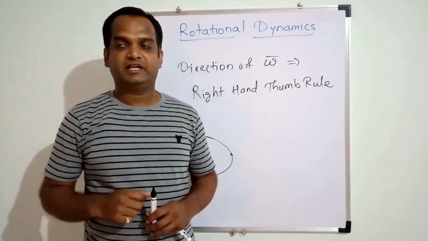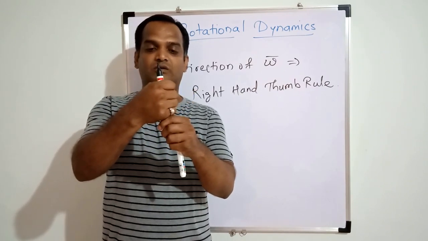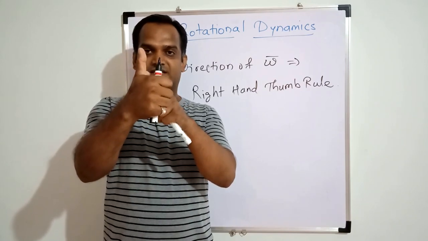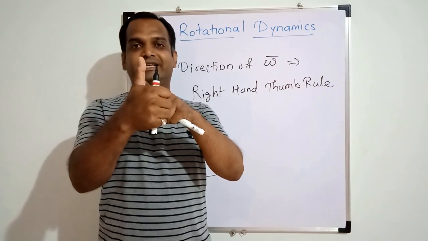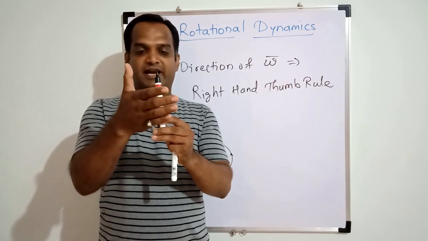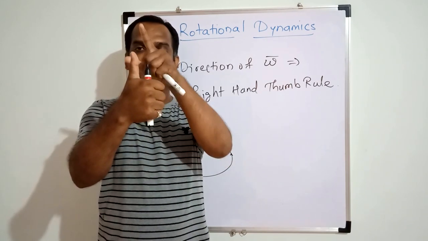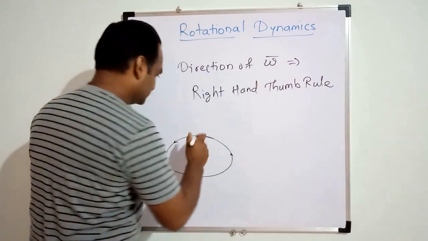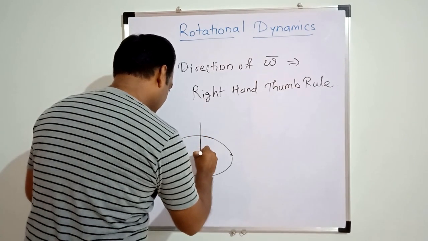According to the right hand thumb rule, fingers of the right hand are curled around the axis of rotation and the thumb is stretched out. Then the stretched thumb will give the direction of omega. Now the object is rotating in anti-clockwise direction, so curling the fingers in anti-clockwise direction and stretching the thumb out, the direction of omega is upwards.